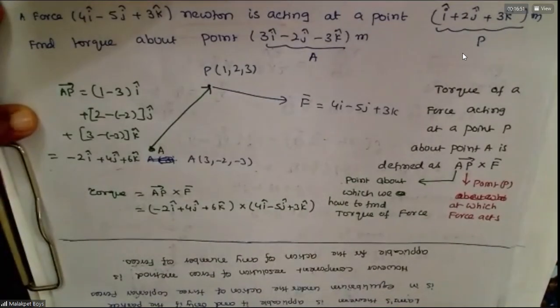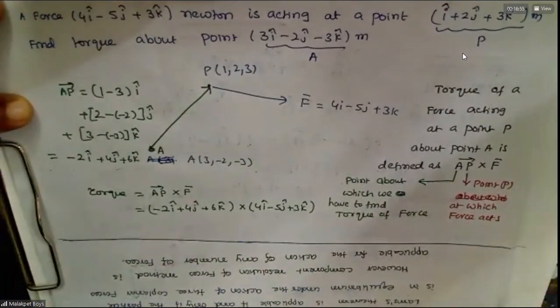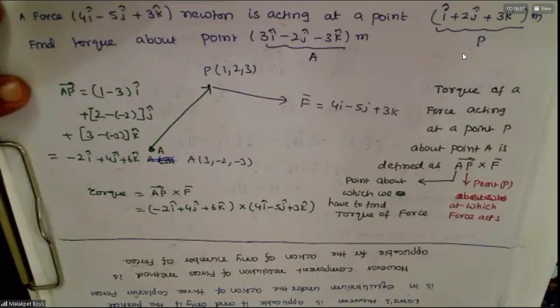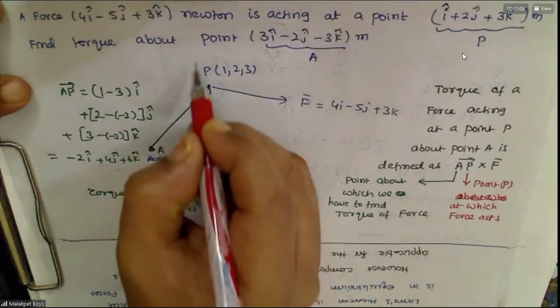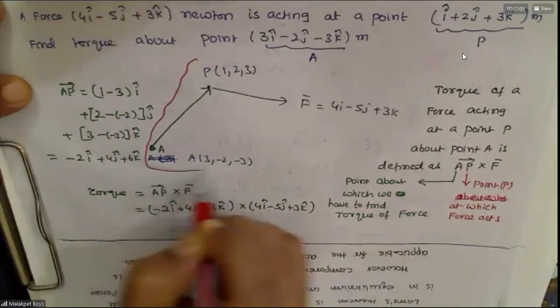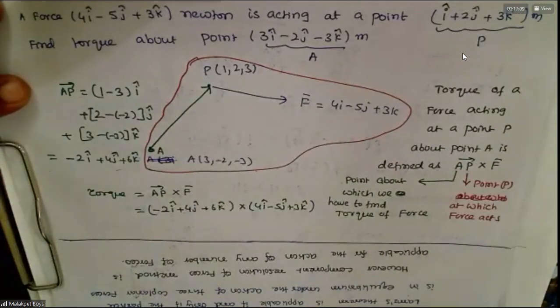Understood this or not? Can you do this? i j k. We can do so by determinant method. Do it. Sir, A is the second point, right? A to P. What is the second point? AP.